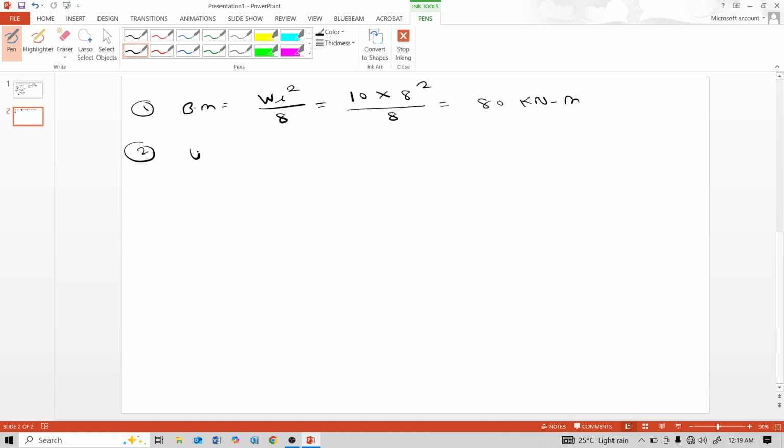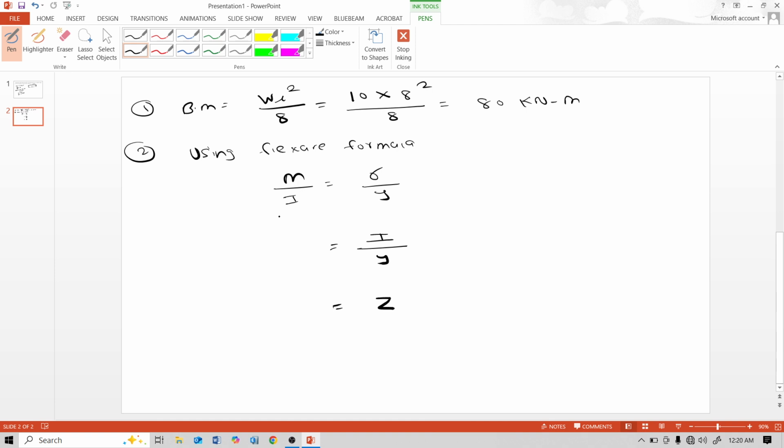Now next, using flexure formula. In this numerical our ultimate aim is to find value of depth and width for the section. Using flexure formula, M by I is equal to sigma by y. Take this I here, I by y. Remember this I by y. What is this I by y? I by y is nothing but the sectional modulus Z, capital Z.